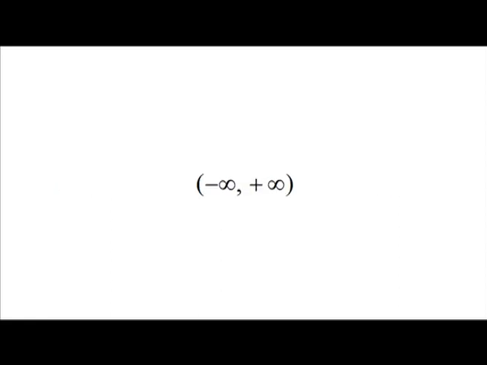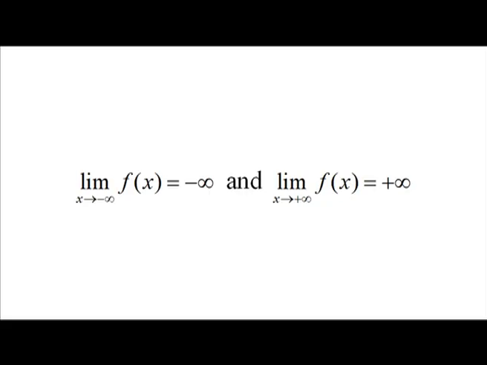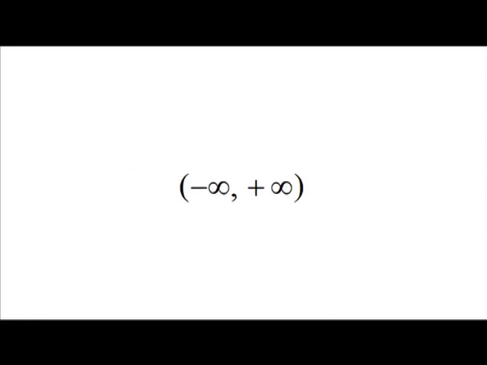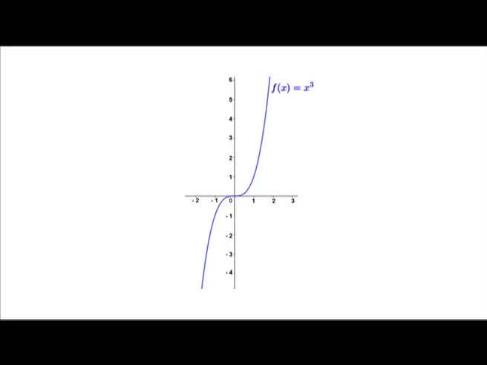Case 3: when the limit as x goes to −∞ of f(x) is −∞ and the limit as x goes to +∞ of f(x) is +∞, then f has neither an absolute maximum nor an absolute minimum on (−∞, +∞). For example, for the function f(x) = x³, the limit as x goes to −∞ of f(x) is −∞ and the limit as x goes to +∞ of f(x) is +∞, and f has neither an absolute maximum nor an absolute minimum on the interval (−∞, +∞).